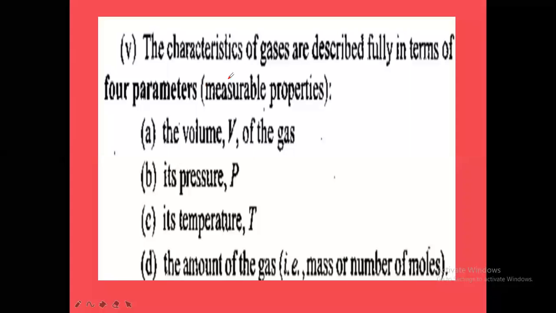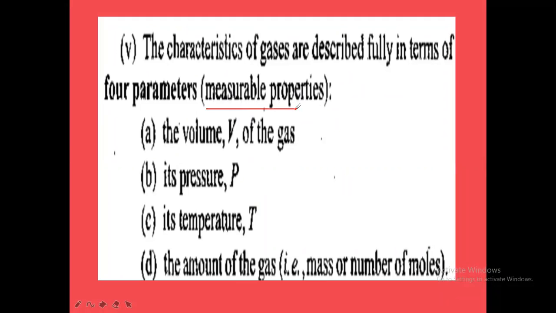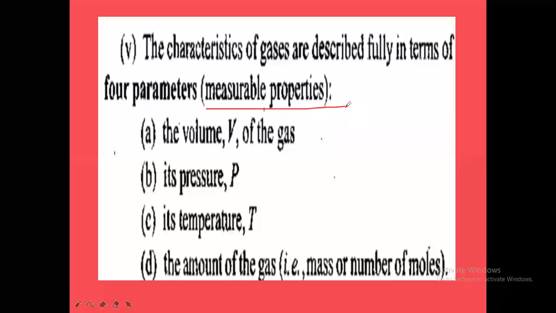Now we have the characteristics of gases, which are very important to be understood. The characteristics of gases can be described by using what? Four parameters. Four parameters are called four measurable properties, which can be measured. The properties which can be measured are called what? Measurable properties. So by using four measurable properties, the gases can be characterized.